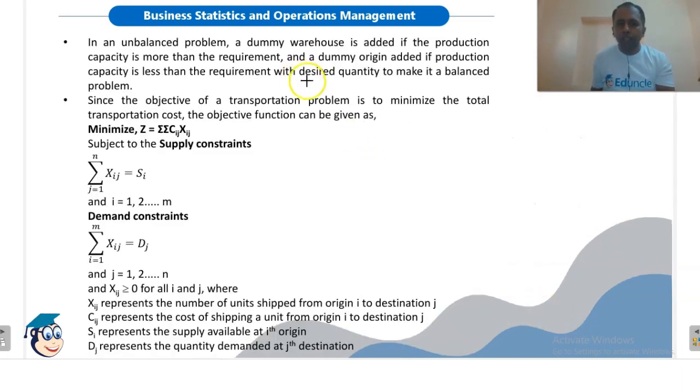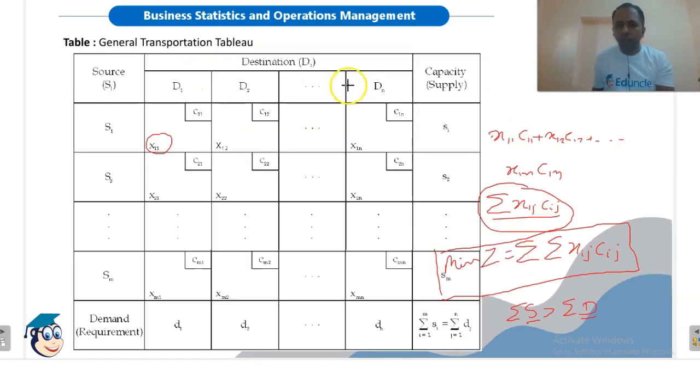Now, in case total demand exceeds total supply, what will we do? A dummy origin is added if production capacity is less than the requirement. Now, if summation D, that is the total demand, is greater than total supply, in this case we will add a dummy source here, so that the supply of that source will be the difference of summation D and summation S.